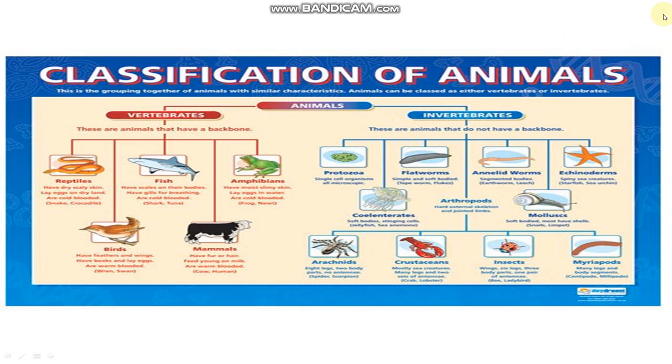This is classification of animals. Animals are divided into two parts, vertebrates and invertebrates. Biologists have categorized the animal into parts. So vertebrates have reptiles, fishes, amphibians, mammals and birds, while in invertebrates, protozoa, flatworms, annelida, echinodermata, arthropoda, mollusca, coelenterata, annelida, etc.